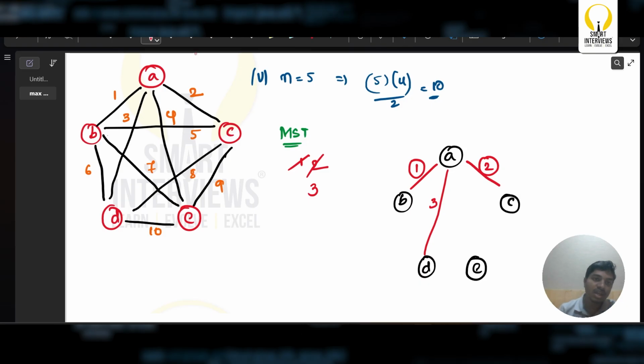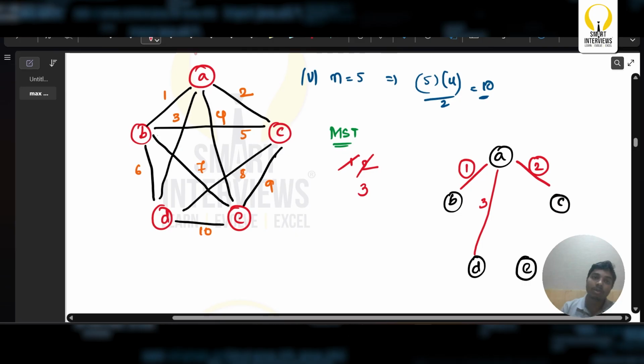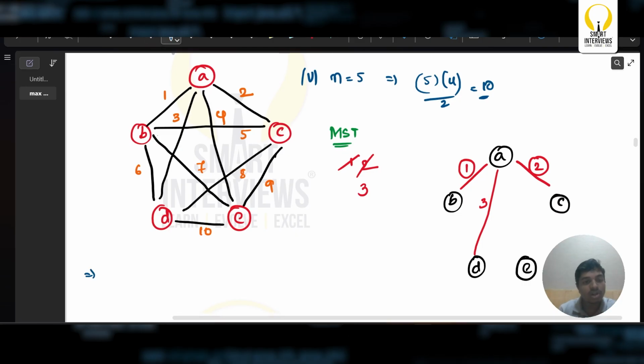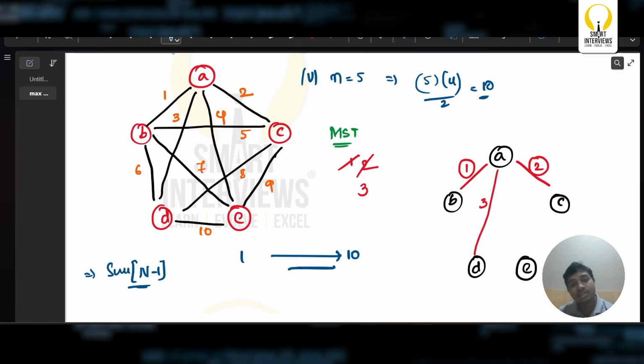A to D, A to E, everything will not form a cycle. So you can just simply assume this way. But if I go with this kind of approach, you guys may also think it's going to be the sum of all n-1 numbers in this particular array from 1 to 10. Yes, but this is not the right thing. This does not guarantee us giving the maximum value of this MST.